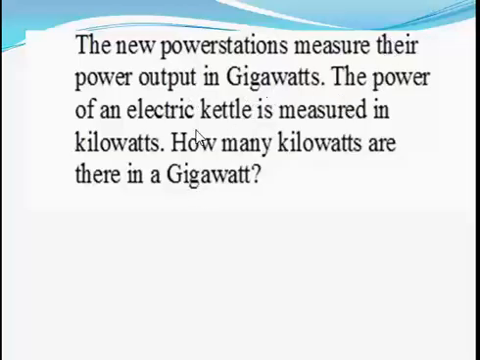Okay, so we are looking for how many kilowatt in a gigawatt. There is no direct conversion from gigawatt to kilowatt. So the first thing I'm going to do is to convert this gigawatt to watt, so it will be easy enough for me to move from watt to kilowatt. So how do we convert gigawatts to watt?